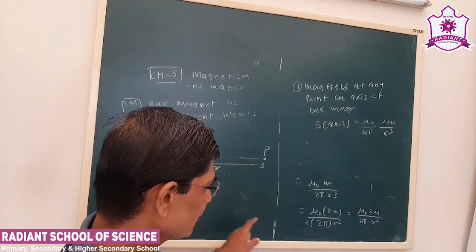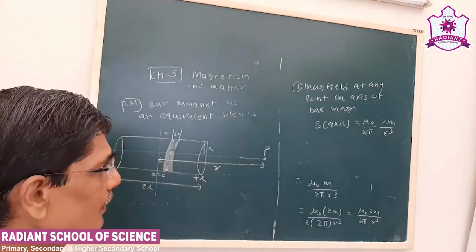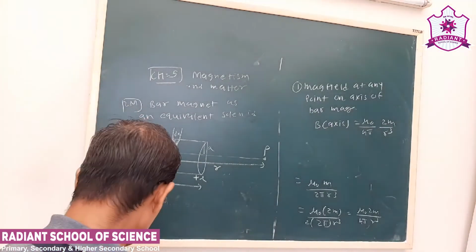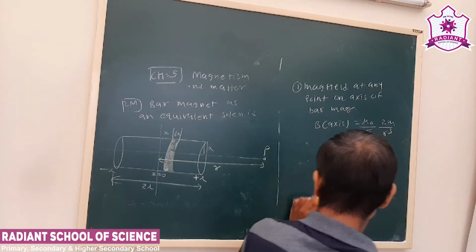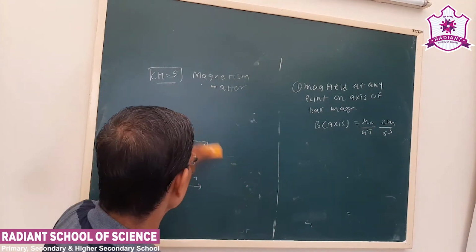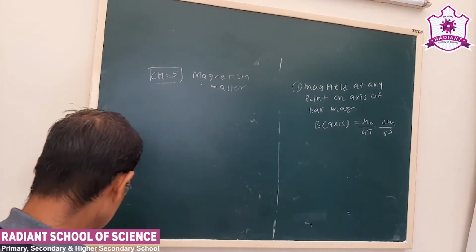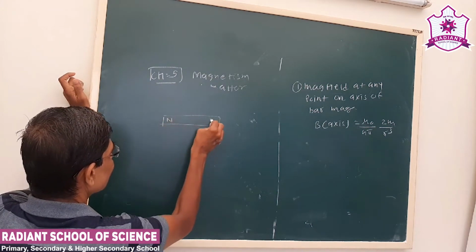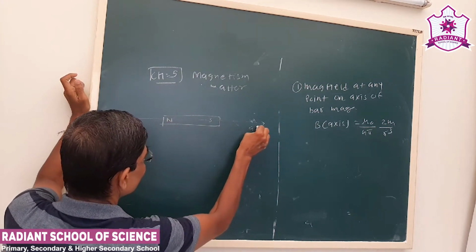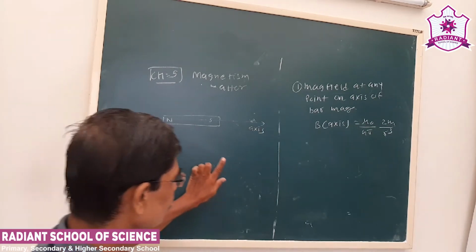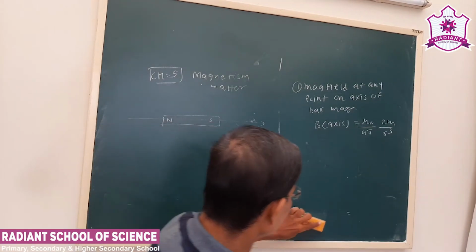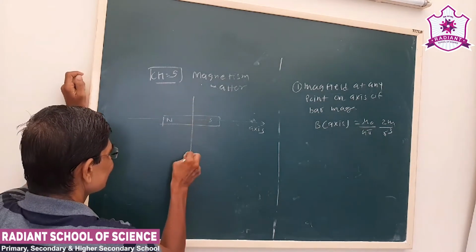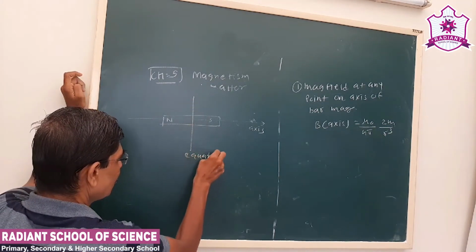Okay, this is the same formula I have written. Now this is the formula for the magnetic field at any point on the axis of the bar magnet. Similarly, see the perpendicular bisector. So you can say this is a bar magnet, N and S. This line will give the axis, and this is the axial magnetic field. Now see the perpendicular bisector, that is called the equator.